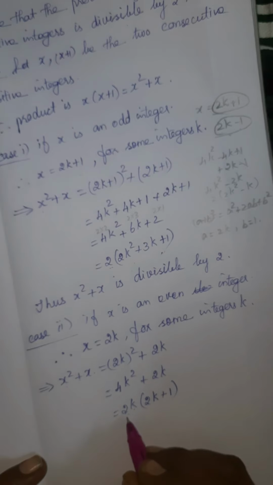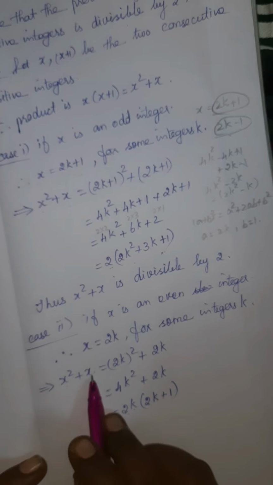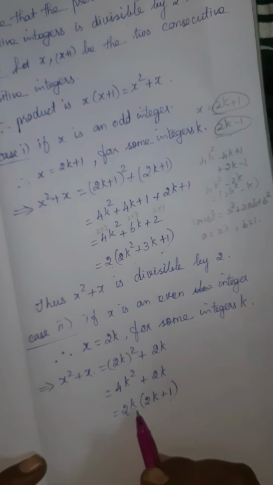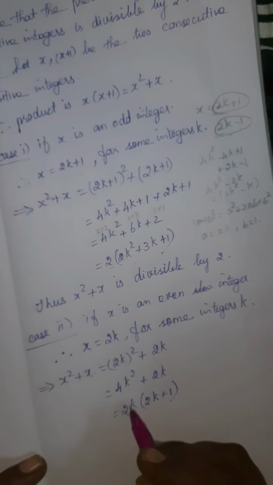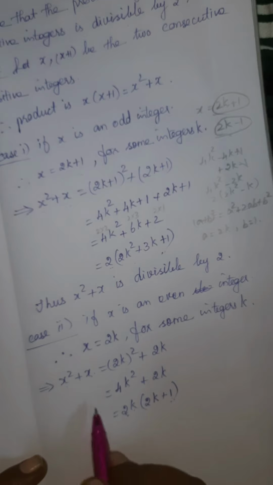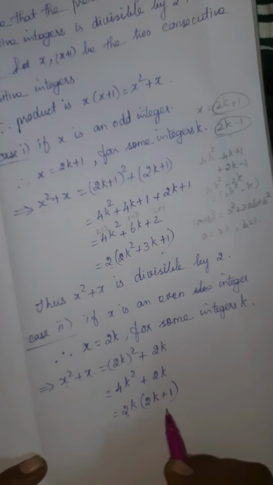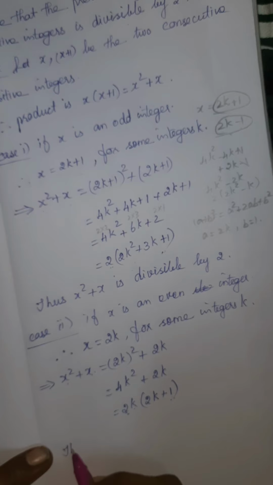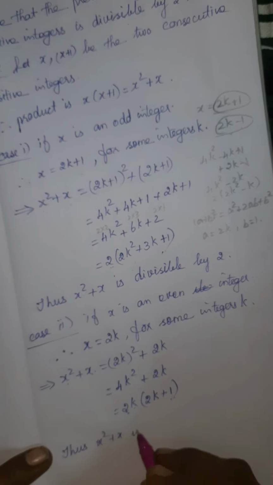Understood? Now here also this x square plus x is the product of 2. Okay, 2 into k into (2k plus 1). Understood? So it is also the product of 2. So we can say here x square plus x is divisible by 2. Are you clear? We can conclude this also thus x square plus x is divisible by 2.